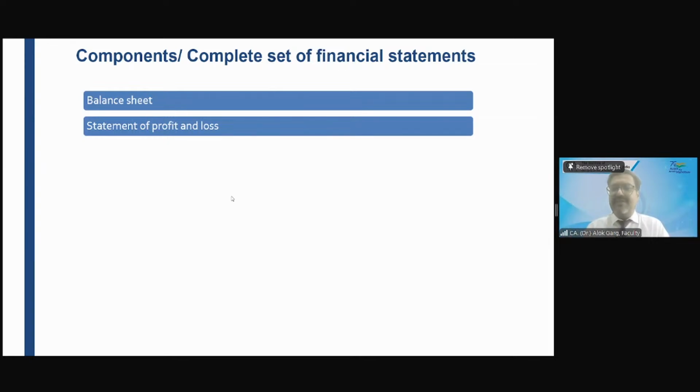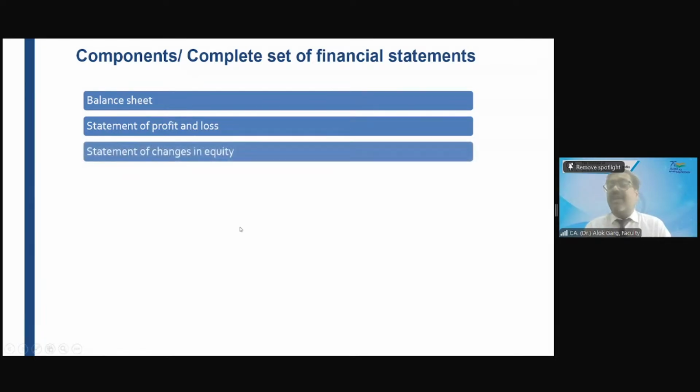Have I shown you the statement of profit and loss? The format is given in Schedule 3, right? So in the statement of profit and loss, the new section is other comprehensive income, right? We will discuss this in detail. Statement of profit and loss, other comprehensive income. Then there is a statement of changes in equity. Have I shown you statement of changes in equity?